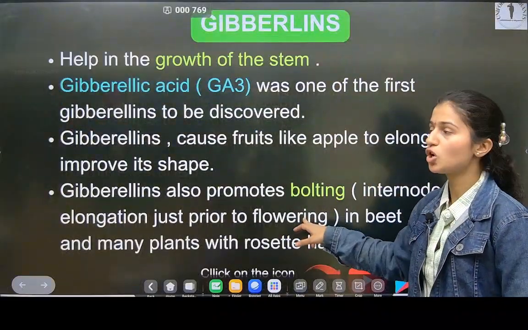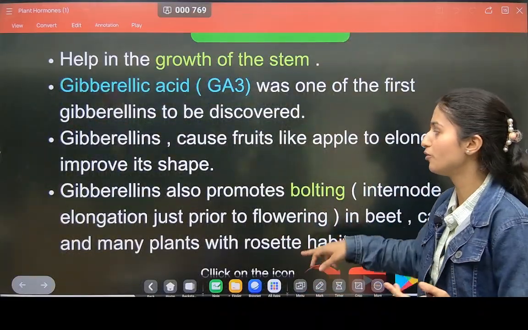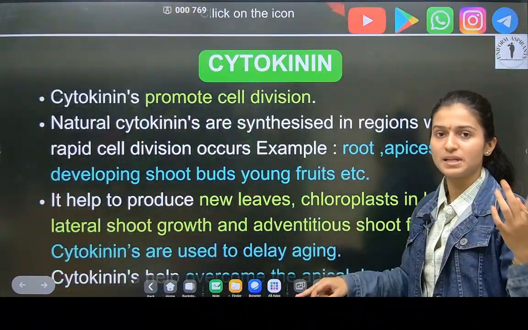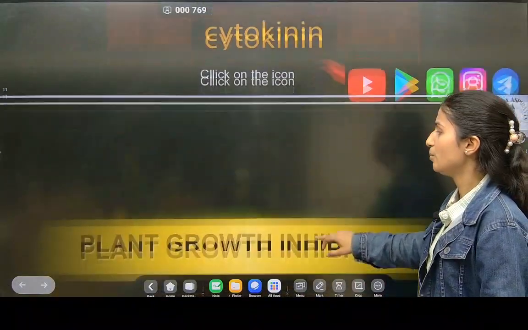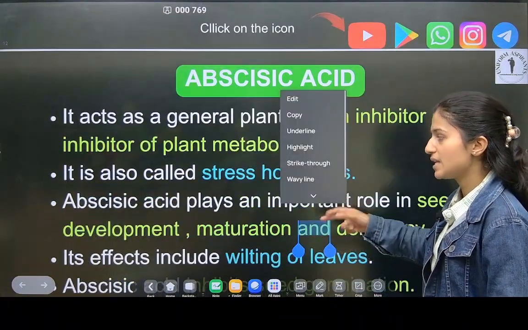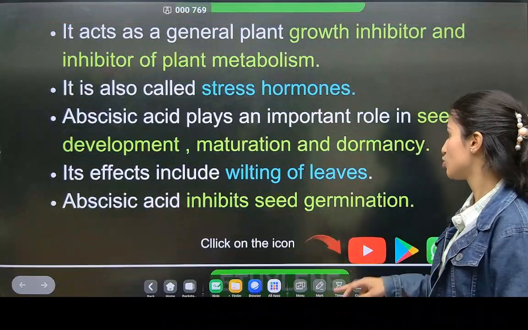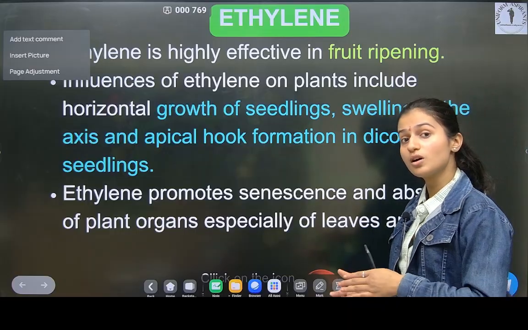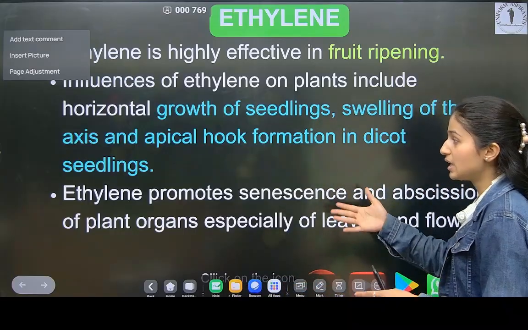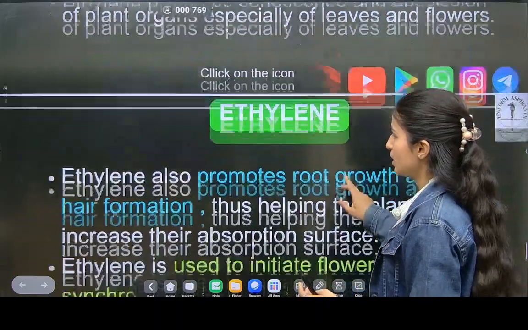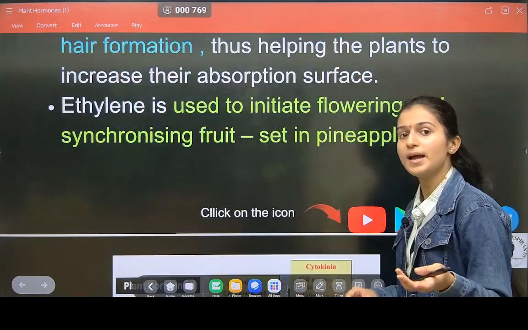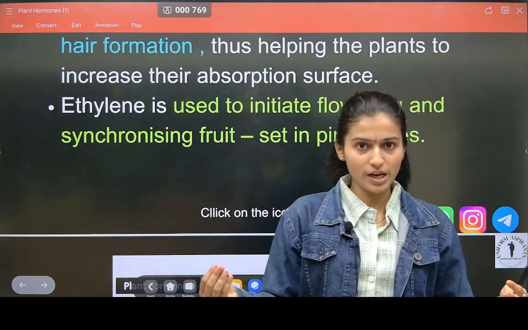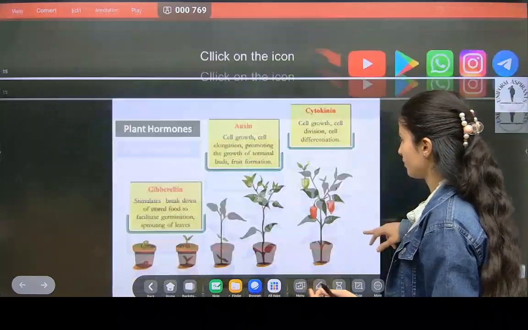Then gibberellins, we also saw that it helps in shaping the fruits. Remember only main functions. Then cytokinins, they help promote cell division and developing fruits and flowers. Abscisic acid, what it does, helps in development and maturation. Ethylene, what does ethylene do? It overcomes apical hook formation, helps in seedling, and also helps in removing the dried leaves, means shedding the dried leaves and fruits.